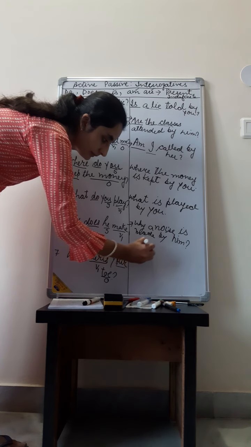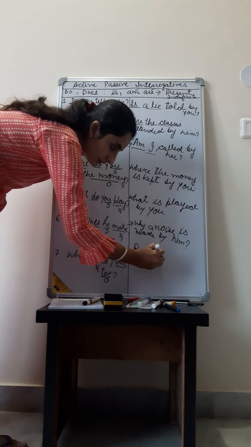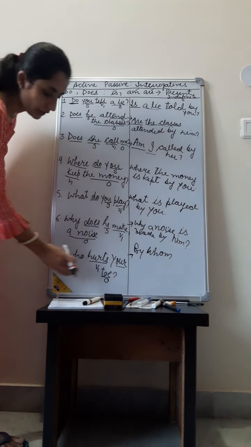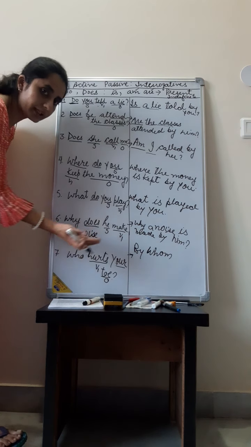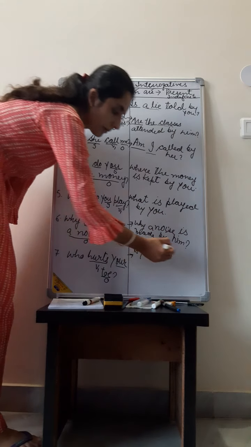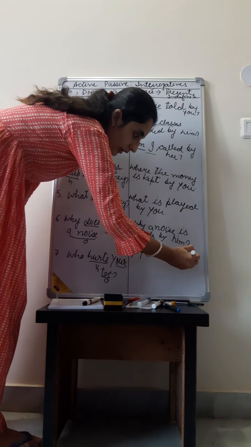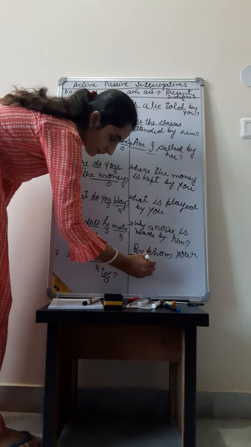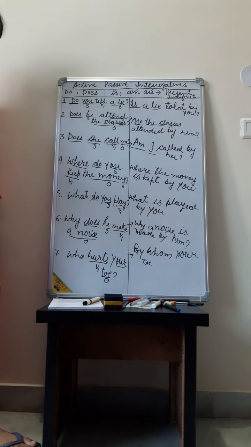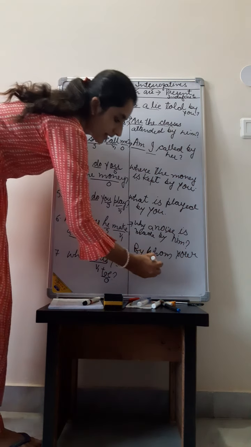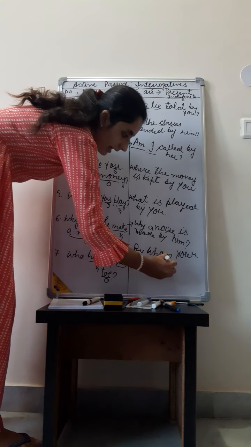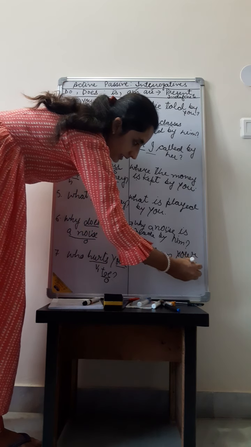By whom? Your toe was the object and it will become a subject. By whom? Your toe. Toe is singular. We will add is. And then hurted.